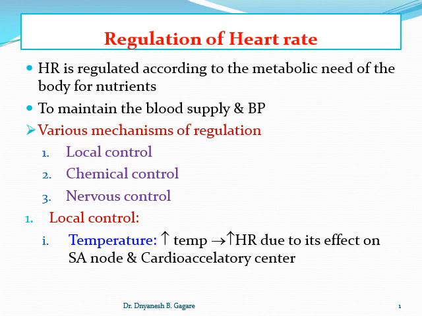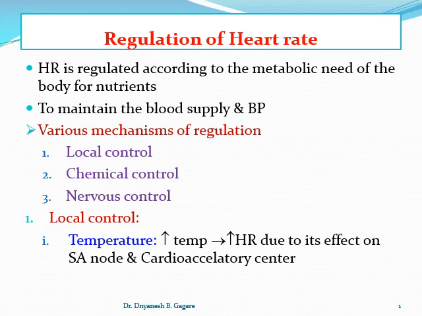So how is the heart rate regulated? In your long question, it can be asked, describe the regulation of the heart rate. There are various mechanisms, and mainly they are divided into three groups: the local control of heart rate, chemical control of the heart rate, and the nervous control of the heart rate. Here we have to discuss the nervous regulation of the heart rate in detail, but before that, you should know something about local control and chemical control.